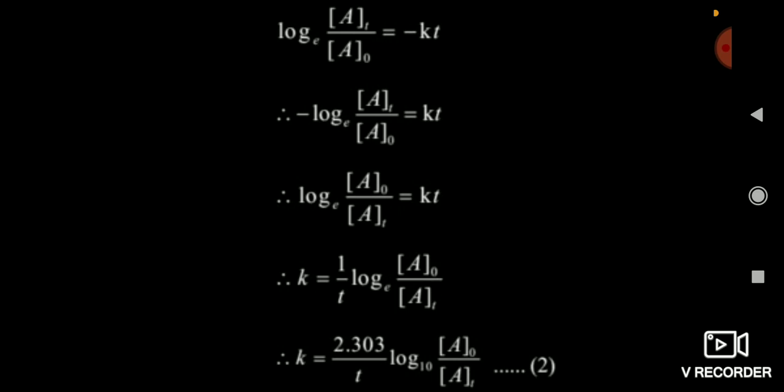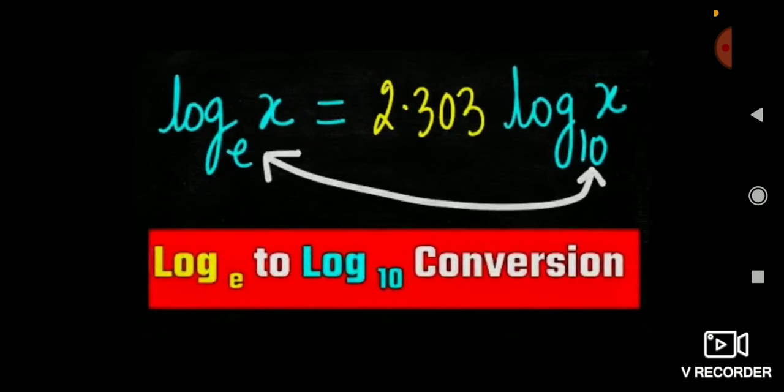One more thing friends, you see here I have written the different ways to write the same thing. You see first the conversion: log base e of x is equal to 2.303 into log base 10 of x. Friends, in many places we are confused in this chapter about whether to take log base 10 of x or ln x, meaning log base e of x.